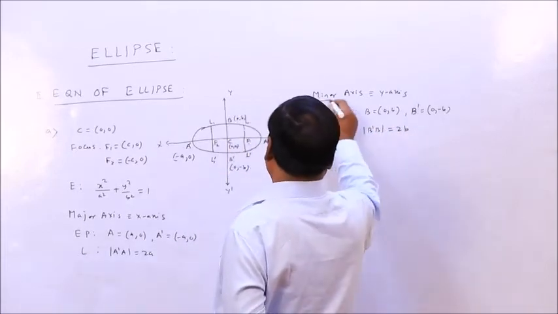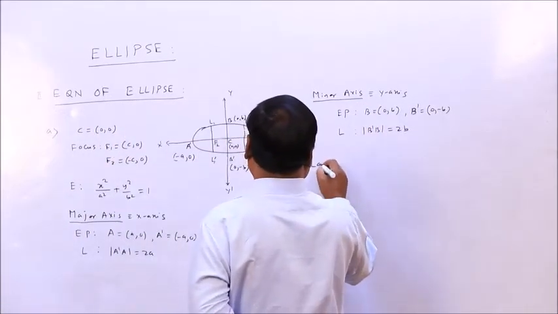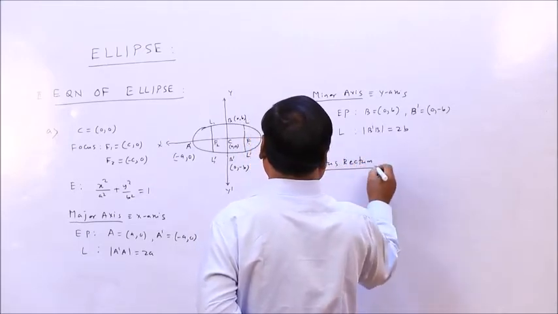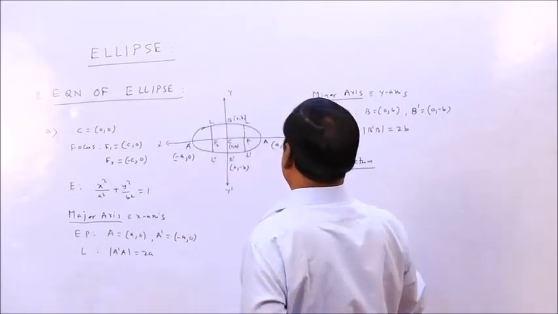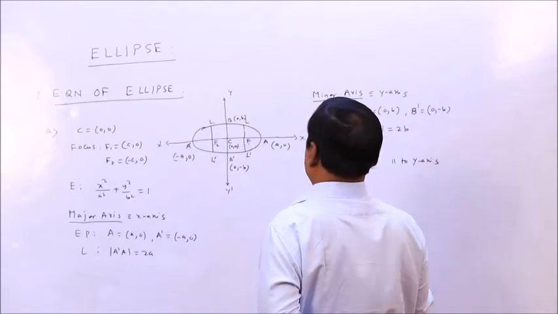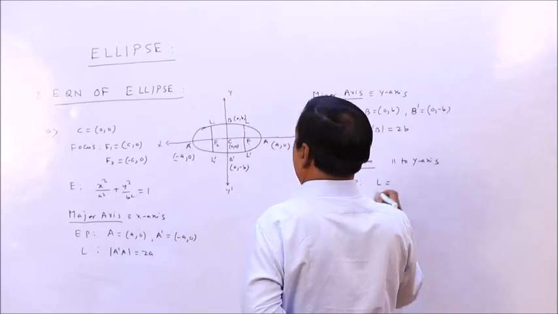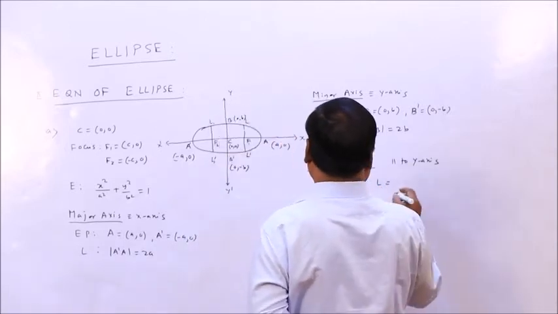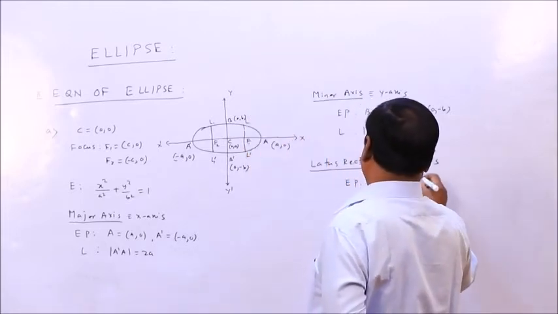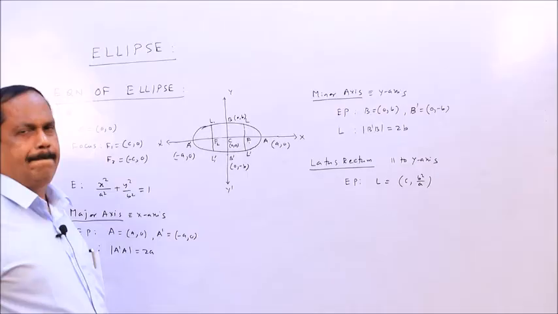Then the latus rectum. The latus rectum is parallel to the y axis. So the endpoints L will be c, b square by a. This will be.